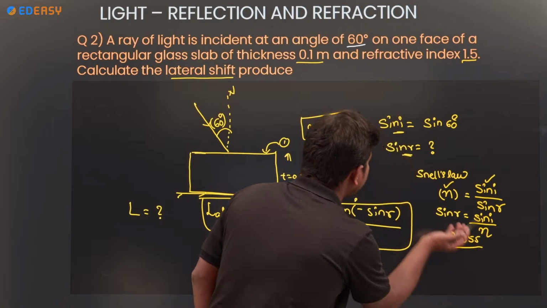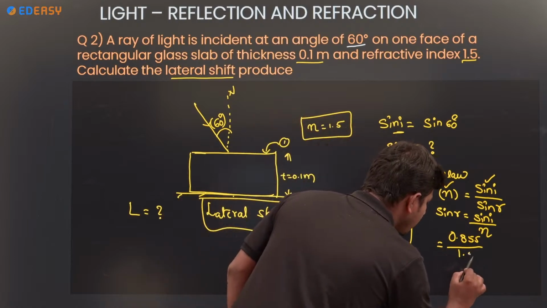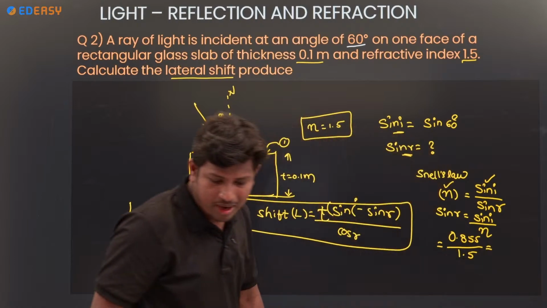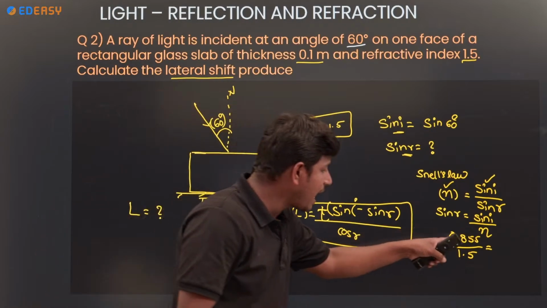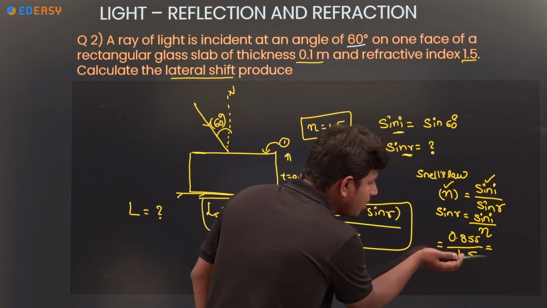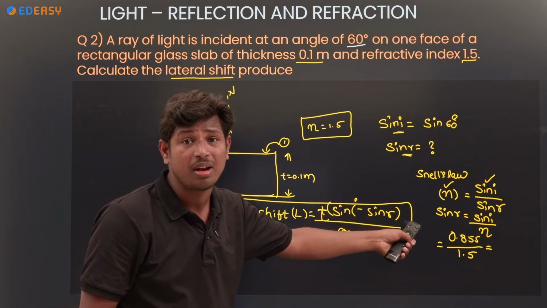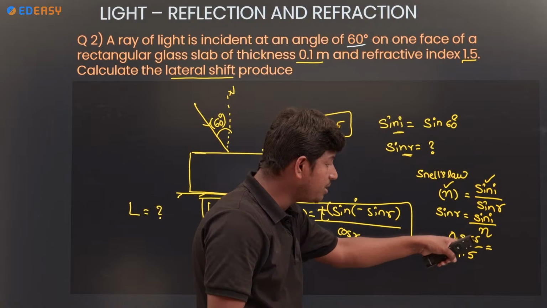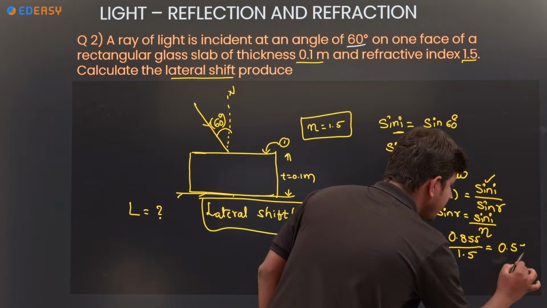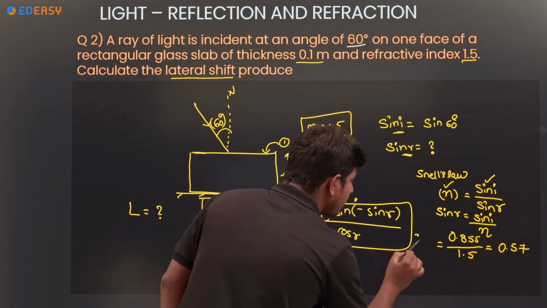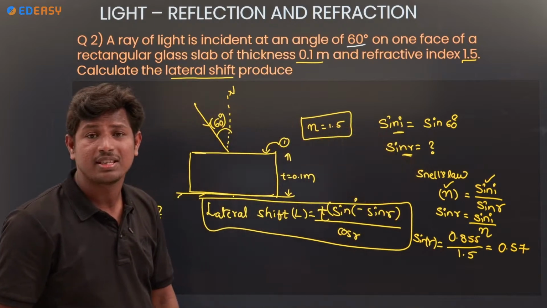And the refractive index value, how much they have given? 1.5. So if you calculate 0.85 by 1.5, you get approximately 0.57. That is sin R.